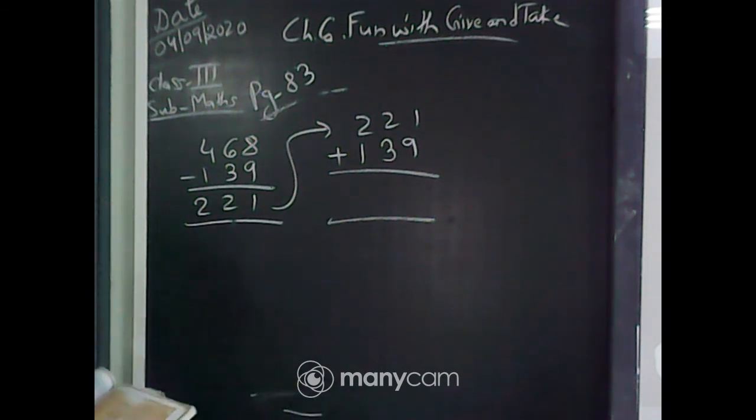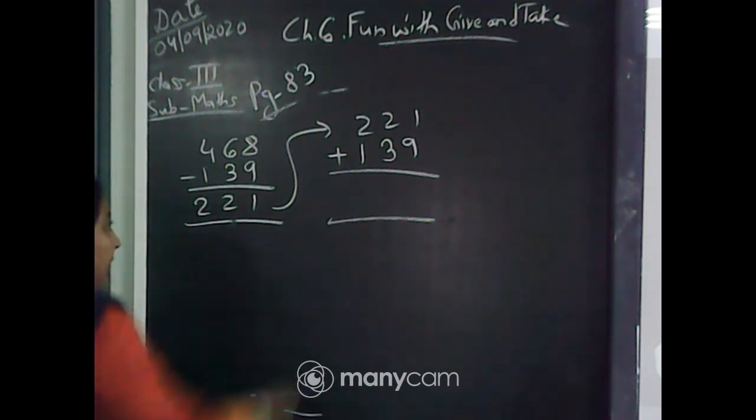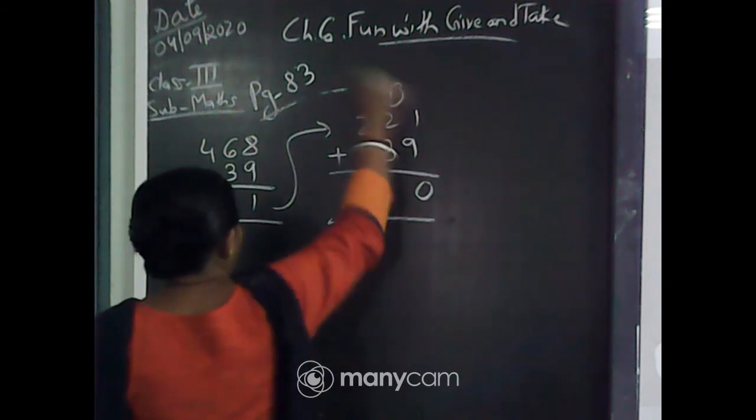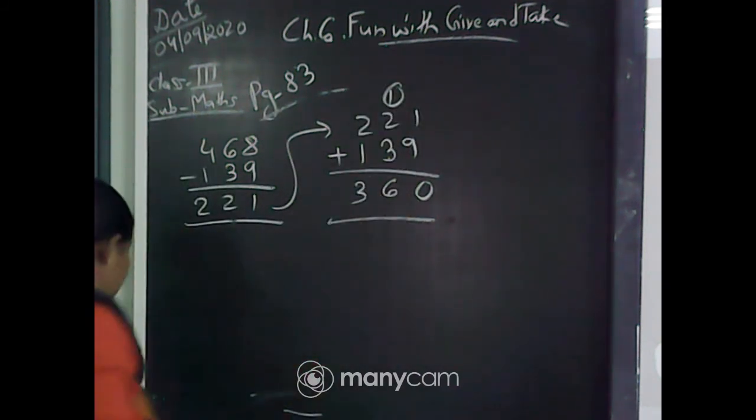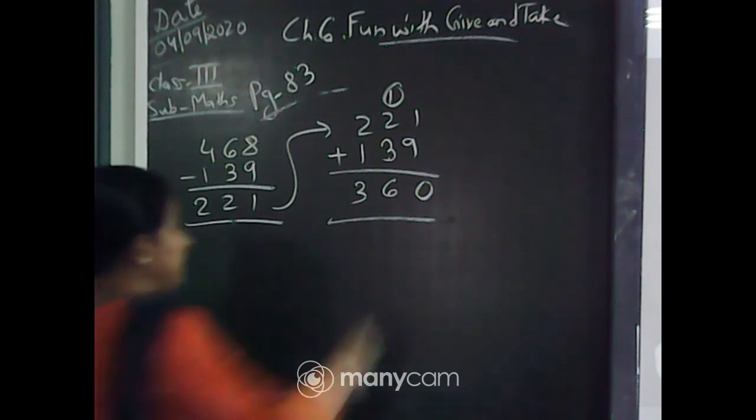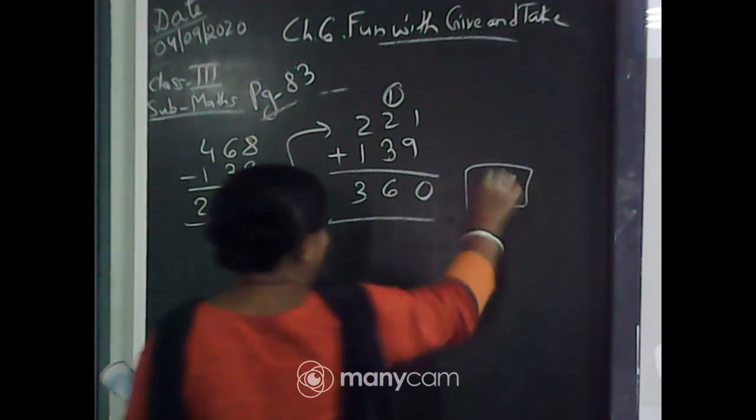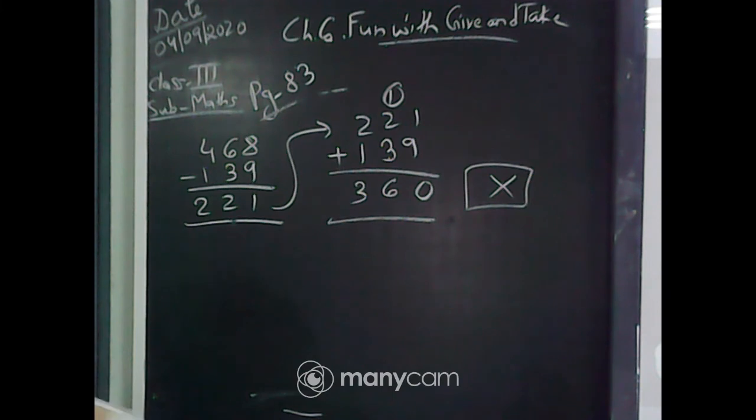So you all have written wrong. Let us add: 9 plus 1, 10, carry 1; 3, 5, 6 and 3. 360 is coming, that means it is wrong. So in the box you write a cross, because you have to give a cross or a right tick.